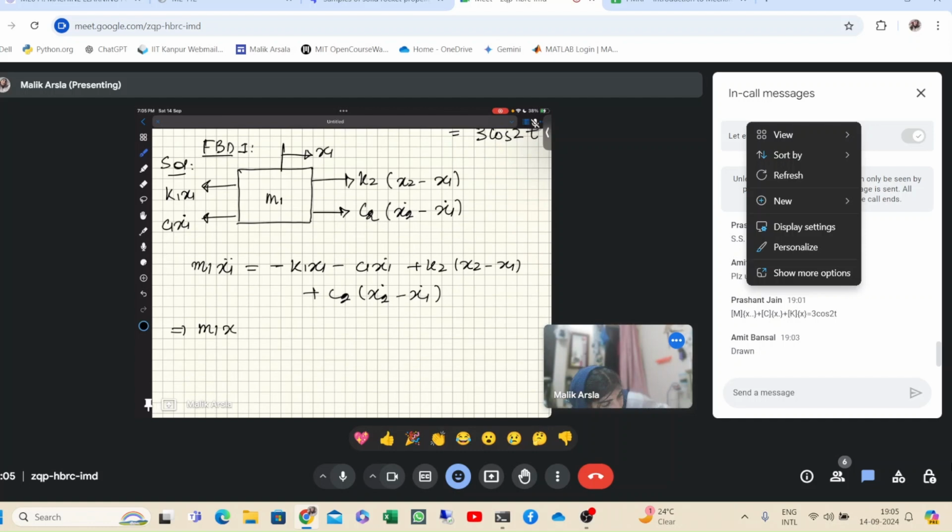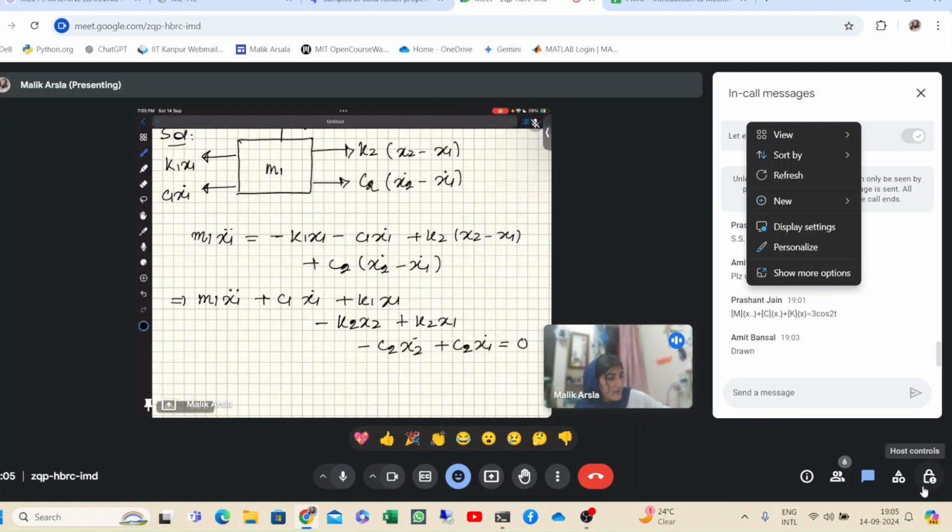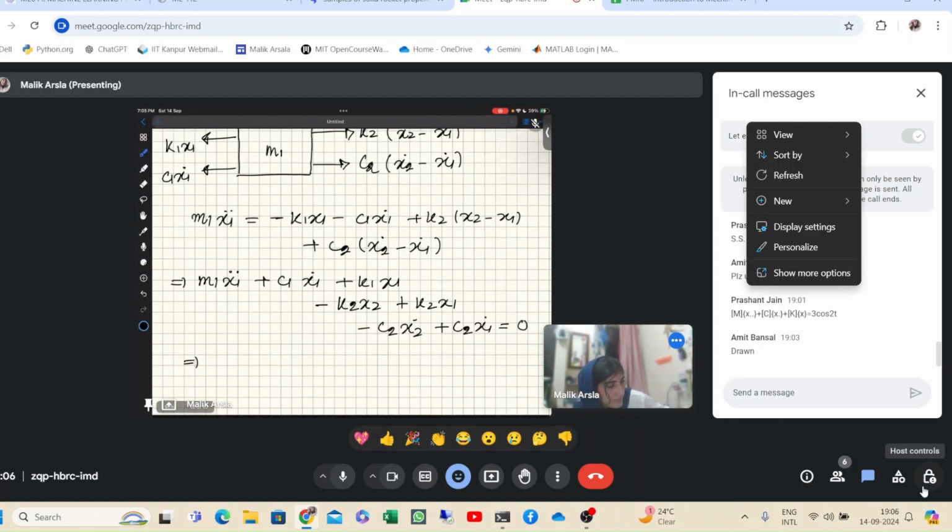Then it will be m1 x1 double dot, then plus c1 x1 dot plus k1 x1, and then plus k2, not plus, sorry, it will be minus k2 x2 and plus k2 x1, then minus c2 x2 dot and plus c2 x1 dot. Please watch if I am making any mistake. Sometimes I forget to write the signs correctly, so you can check it.